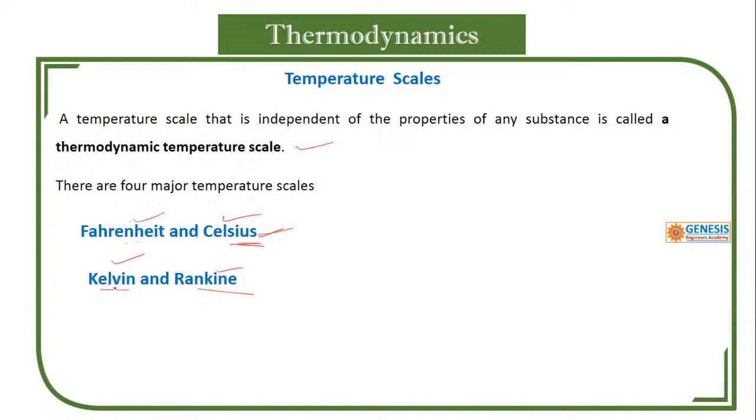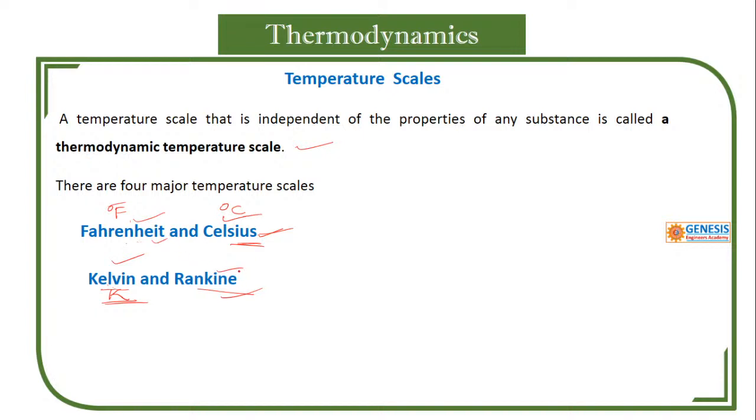So this is represented by degrees Fahrenheit, this is degrees Celsius, and this is Kelvin. We don't use degrees in the case of Kelvin. Another scale is called the Rankine scale. To measure your body temperature, you use the Fahrenheit scale.